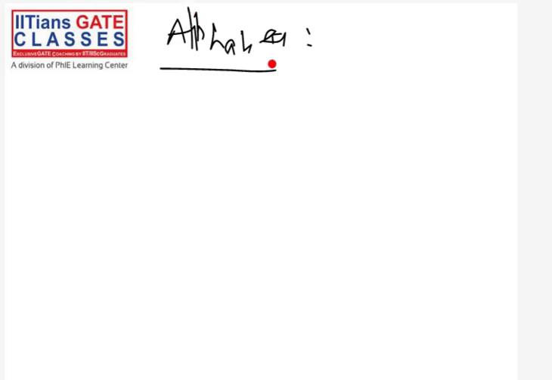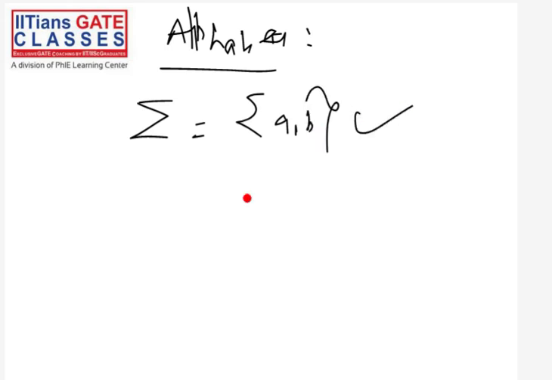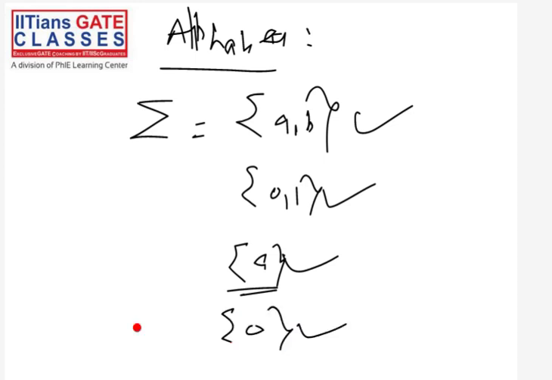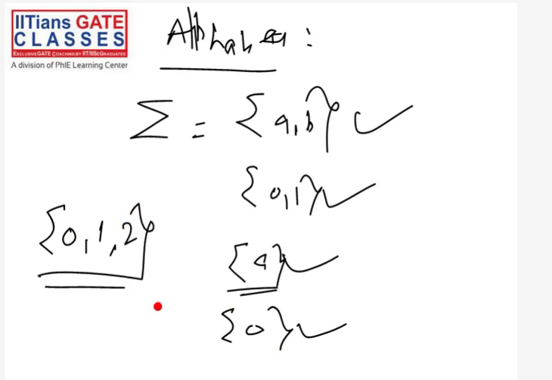Remember, this is the basic concept that we have already seen, and that is sigma. So this sigma is our input alphabet, and most of the time we are going to use this alphabet. Sometimes we are going to use this alphabet. Sometimes we will also use a unary alphabet, which only has one symbol. For example, this is a unary alphabet, or this is a unary alphabet. Sometimes, very rarely, we will use this alphabet also.